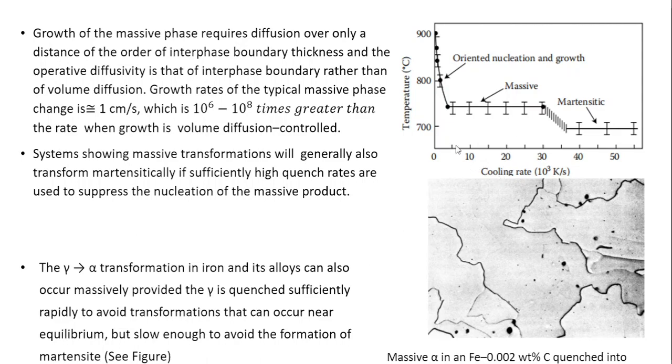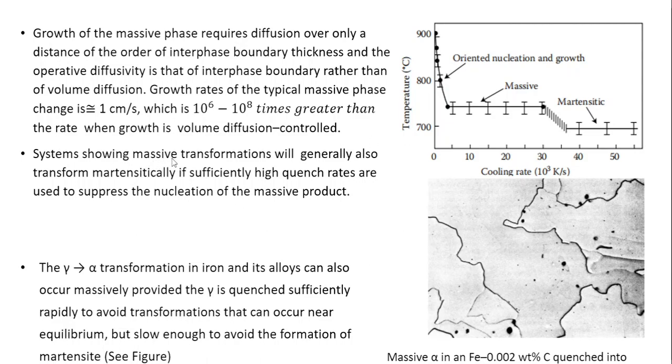So the typical cooling rates to produce massive transformation are of the order of nearly 0.3 to around 30,000 Kelvin per second. And if we are able to cool still fast enough, then the same alloy can convert into a product phase martensitically.